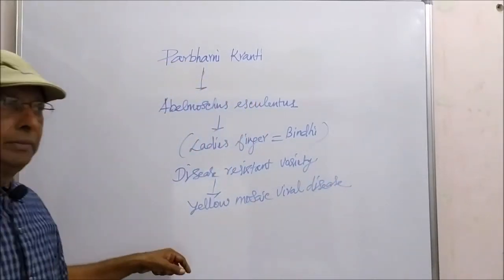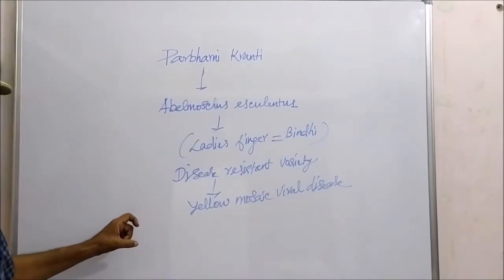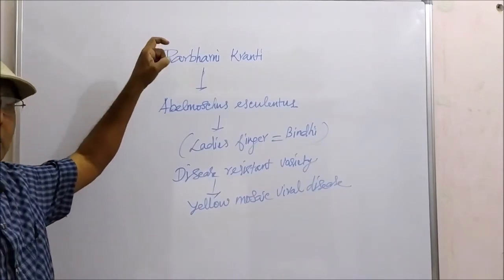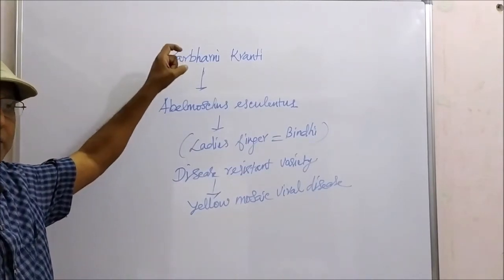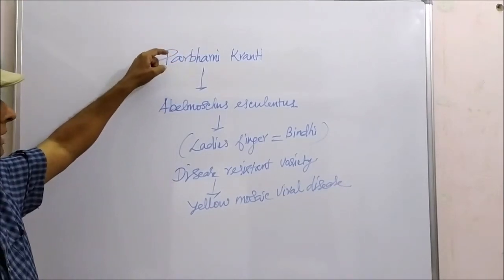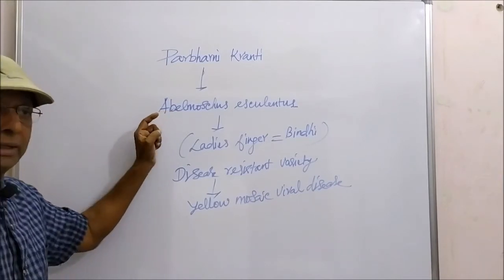So in this way, a new disease-resistant variety is produced. Parbhani Kranti is a new resistant variety, and that is developed from the wild variety of Abelmoschus esculentus.